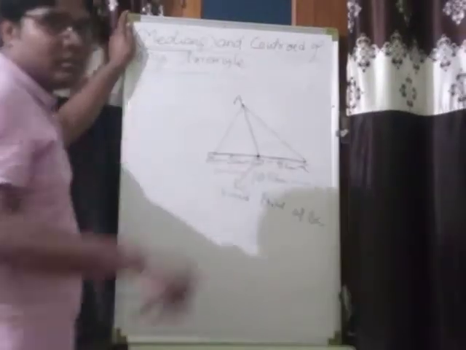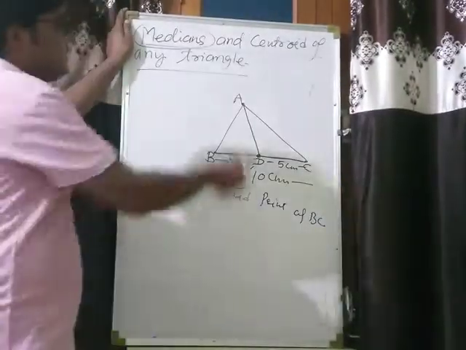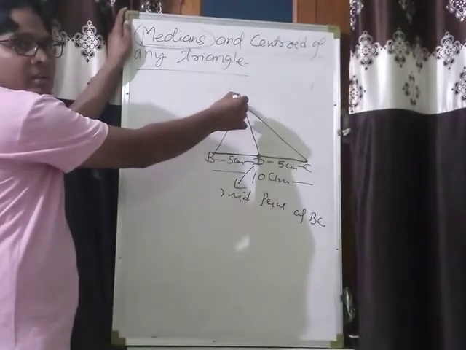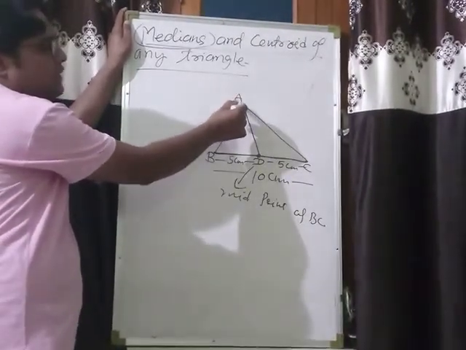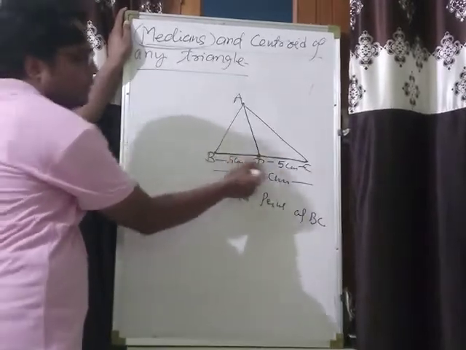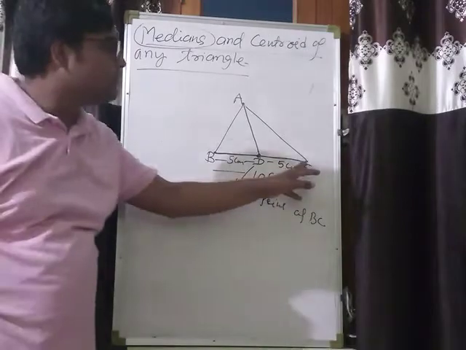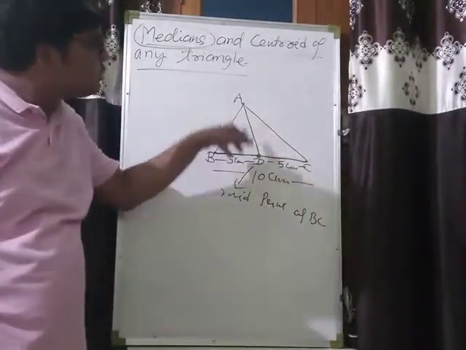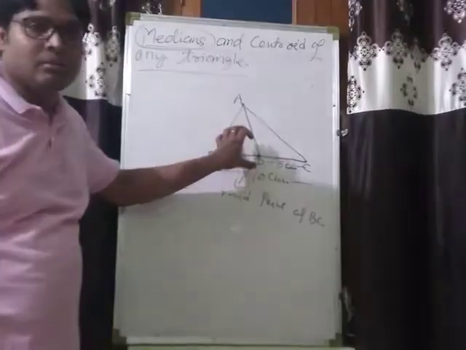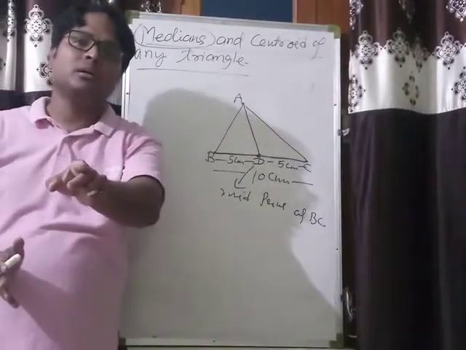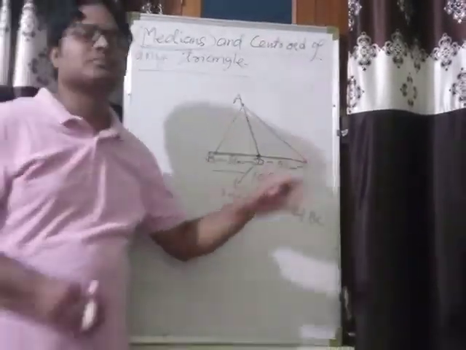How can we form AD? This is formed by joining a vertex of the triangle to the midpoint of the opposite side. We took vertex A, took the midpoint of its opposite side BC, and joined the two. This is a line segment. This is called the median of the triangle corresponding to the side BC.